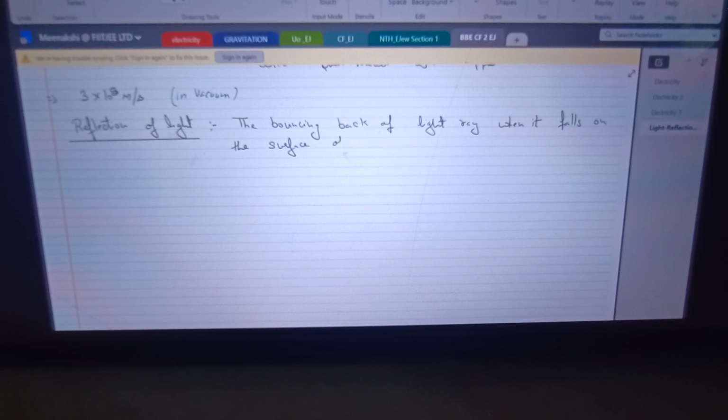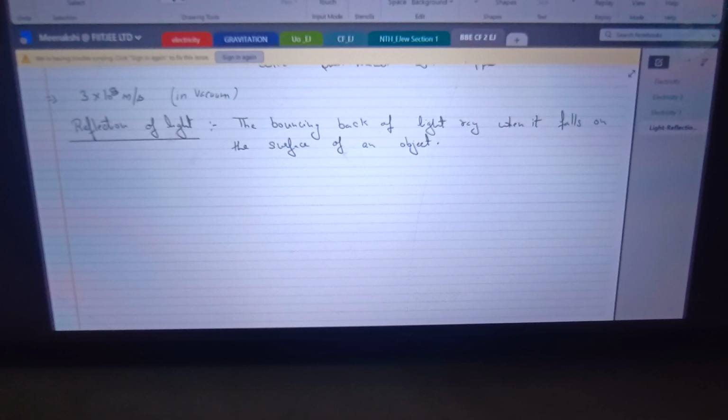Write down reflection of light. What is reflection of light? As we were told initially, it is the bouncing back of a light ray when it falls on the surface of an object.